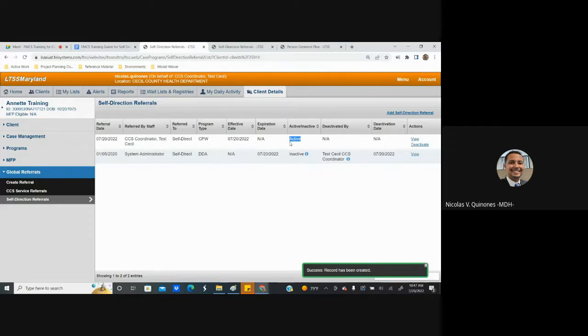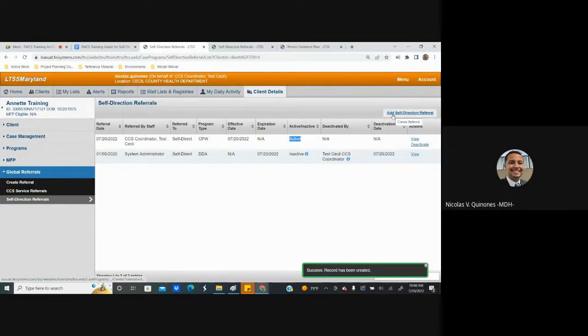So that is the first step of doing an initial assignment of an FMCS provider to a participant. The second scenario I'd like to cover with you is where a participant would like to transition from one FMCS provider to another. To complete this process, you would identify your participant. Again, you would go back to their self-direction referral module. You would see that they already have an active provider. And so to initiate a transition, you would follow those same steps that we covered before.